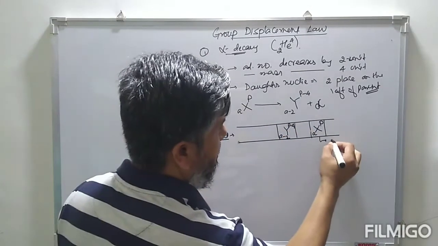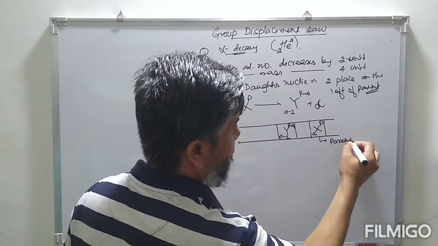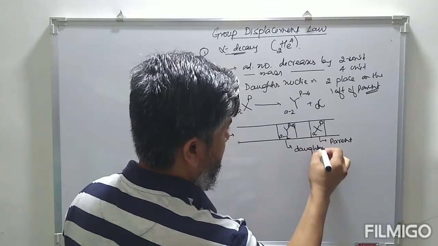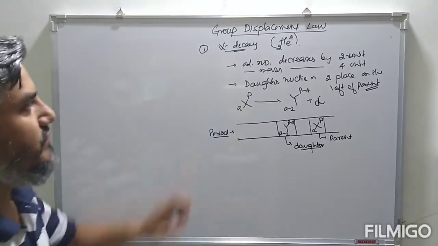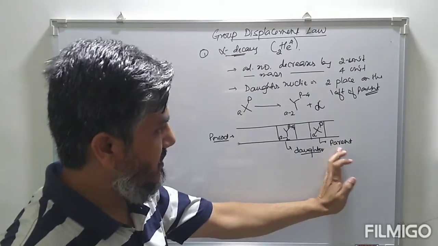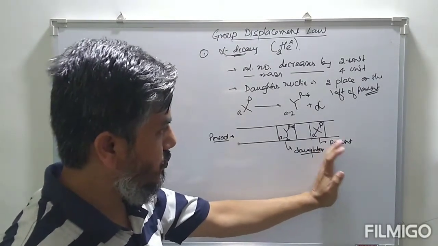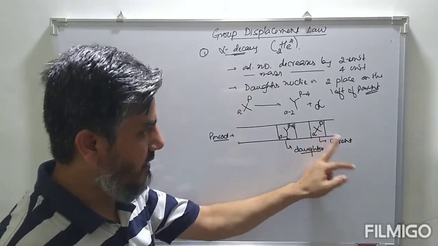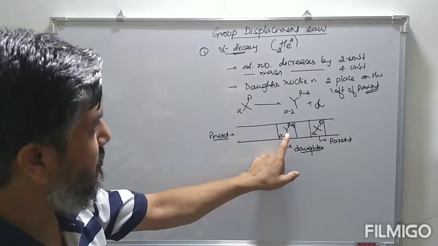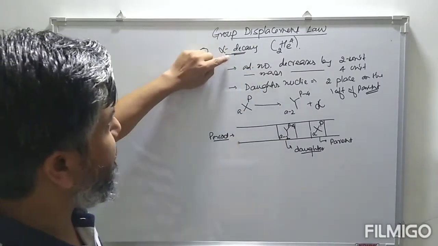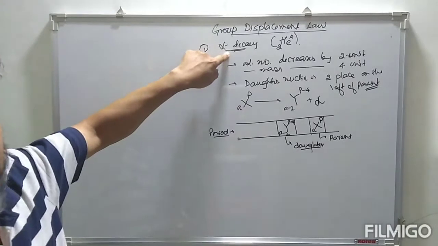This is the parent nuclei, this is the daughter nuclei. So after alpha decay, the daughter nuclei formed is placed 2 groups behind the parent nuclei. So this is the position of the daughter nuclei formed after alpha decay.